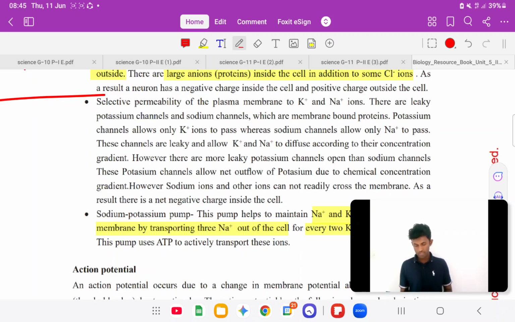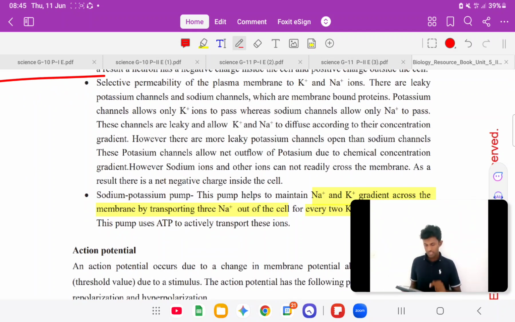Potassium channels allow only potassium ions to pass, whereas sodium channels allow only sodium plus to pass, right? These channels are leaky and allow potassium plus and sodium plus to diffuse according to their concentration gradient. However, there are more leaky potassium channels open than sodium channels.